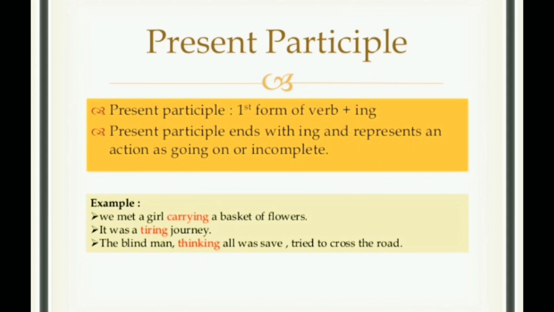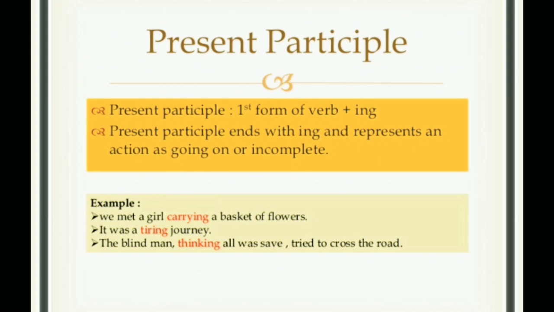Okay, so whenever there is a verb and it has ing with it in a sentence, it indicates that the work is incomplete or it is in a process. That means it is going on. Okay, so the example is: we met a girl carrying a basket of flowers. Over here, if you read it carefully, you'll understand the process of meeting the girl is going on. It's not completed, it is under process.